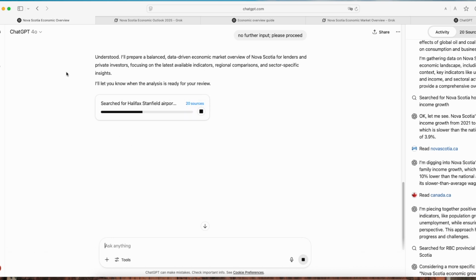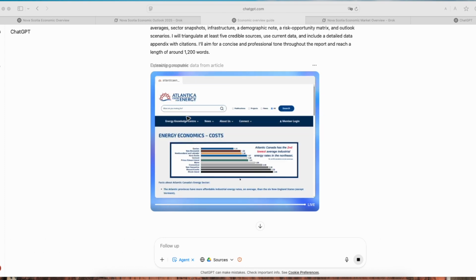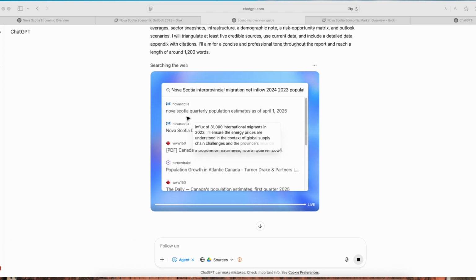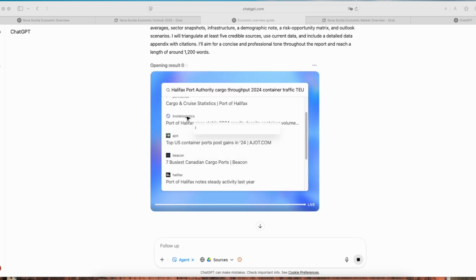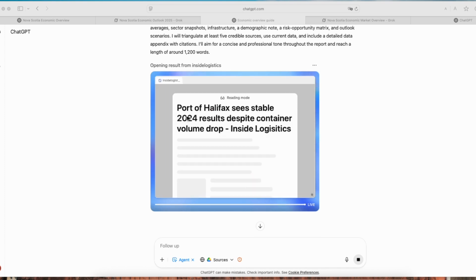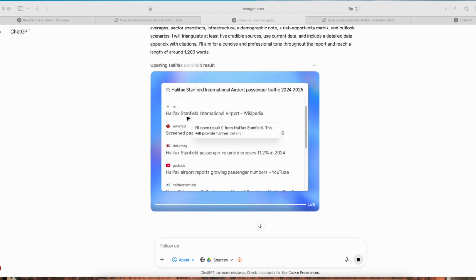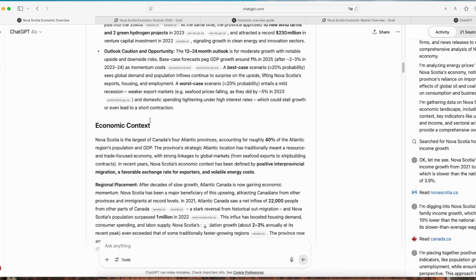To save your time, I'm going to fast forward a bit, jumping right to the final comparison stage with ChatGPT 4.5. I know watching these processes is entertaining, but it can also be pretty time consuming. Surprisingly, the deep research model finished before the agent model, which is still going, even after 20 minutes for just a 1,200 word report.